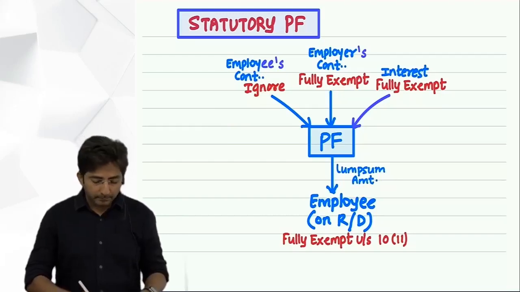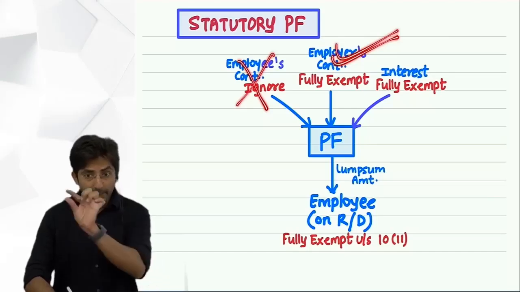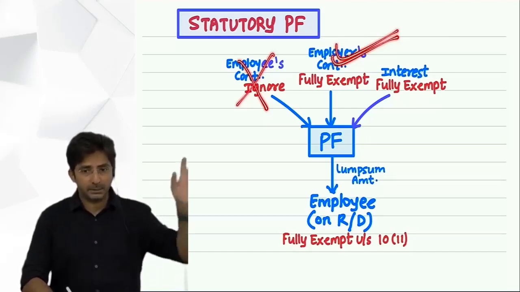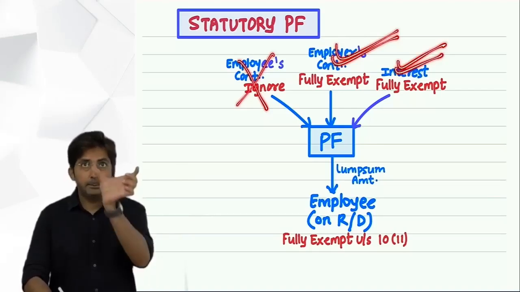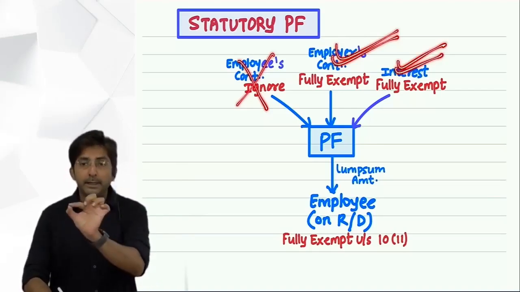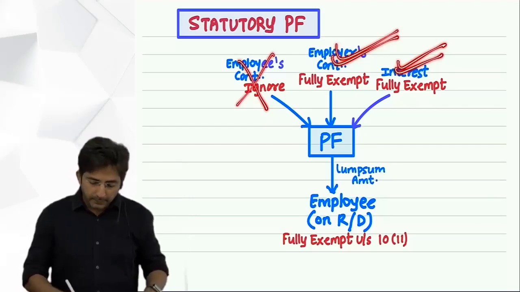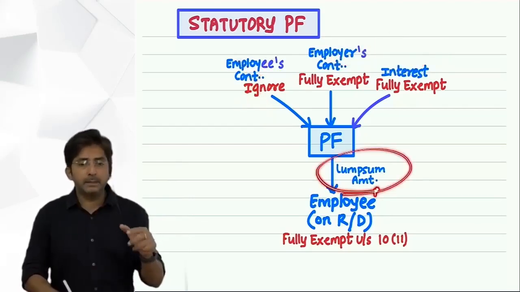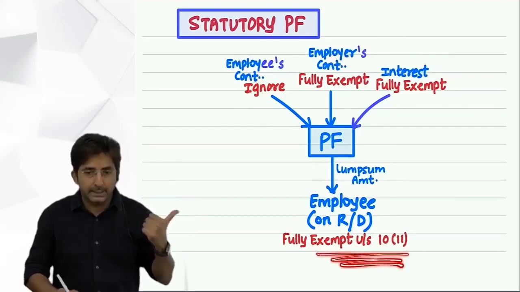Okay, and this you will ignore, but this you will write in the statement. See, fully exempt means you have to write in the statement, but in the amount column, dash. This also you will record in the statement. In the particulars column you will record interest on SPF, but in the amount column, dash. Even this you will record in the statement, but in the amount column, dash. But in brackets here you can write exempt under section 10(11).